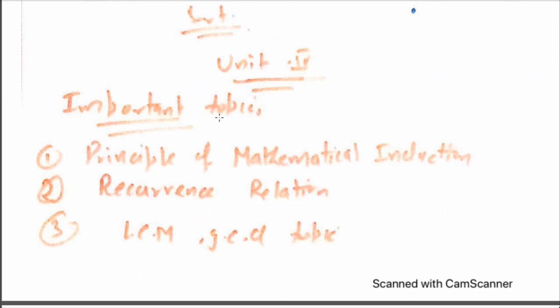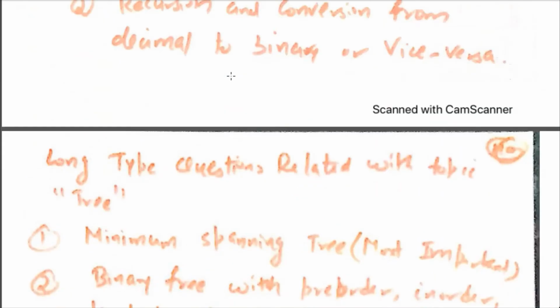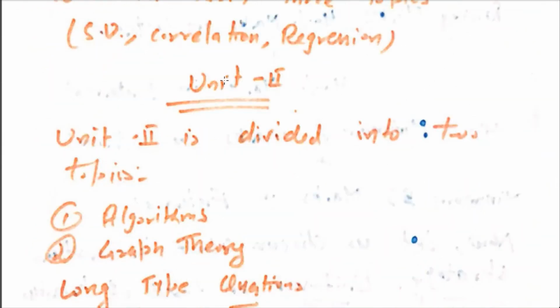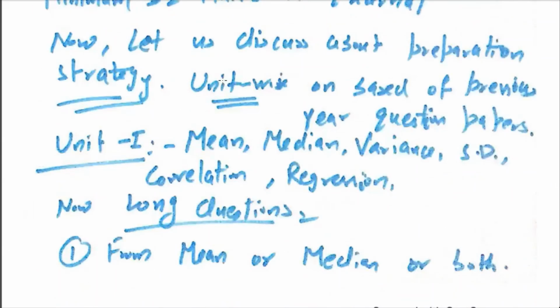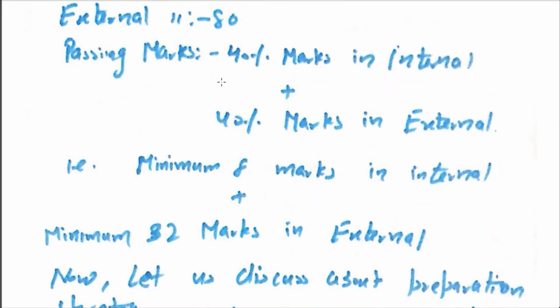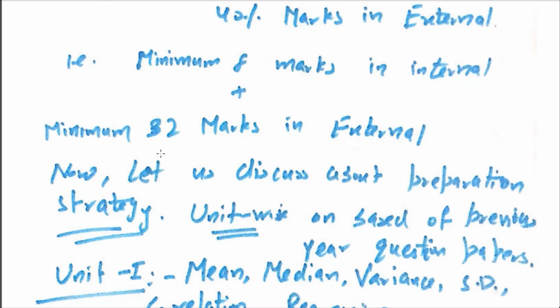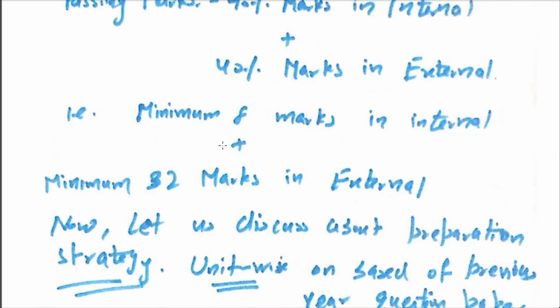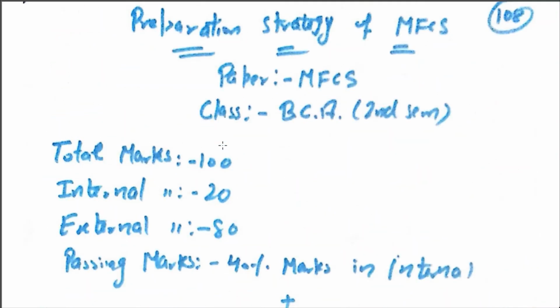First, Unit 1 is the easiest. After that, in second position, Unit 4 is easy to attempt and easy to practice. So please practice these four units. I have suggested important topics in each and every unit. Now it's your choice which unit you want to prepare, but just make a strategy so that you will secure at least 30 marks in the external exam, so that you can pass.